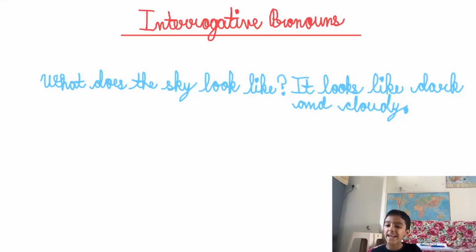What does he, she, it look like? It is used to talk about physical appearance. Example. What does the sky look like? It looks like dark and cloudy.